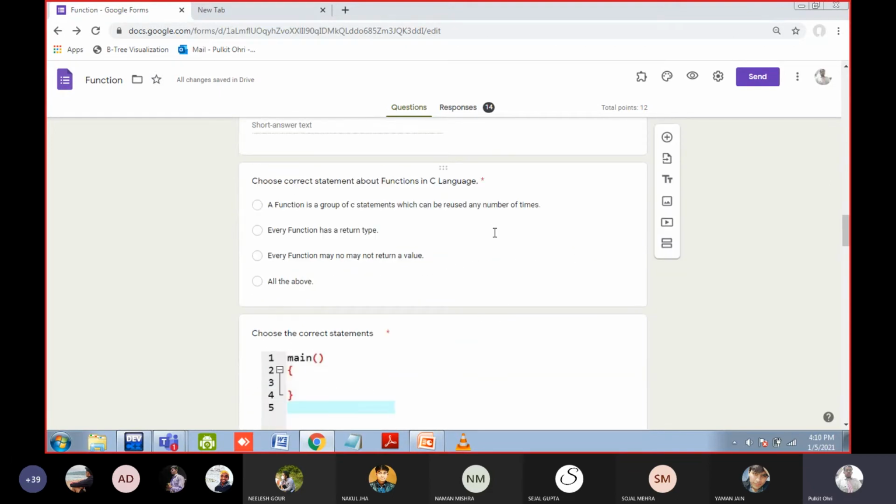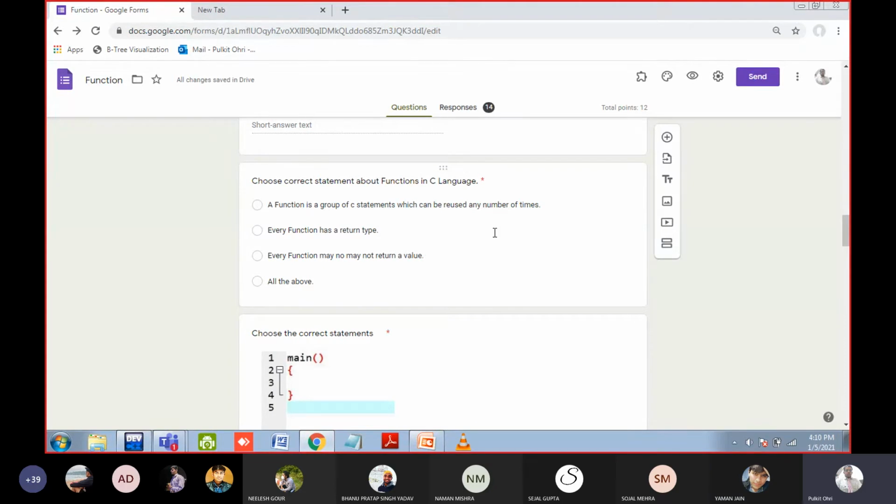What is the answer of this question? Sir, I think C. Sir, A. Anyone else? All of these, क्यों नहीं सर? हमारे तो कोई B और C दोनों एक दूसरे को कंपेयर कर रहे हैं। Boss, all of the above is the answer, na? Look, let us check the first statement.